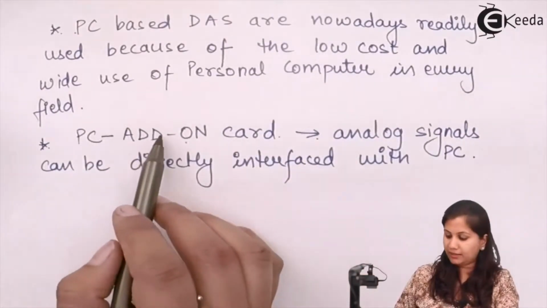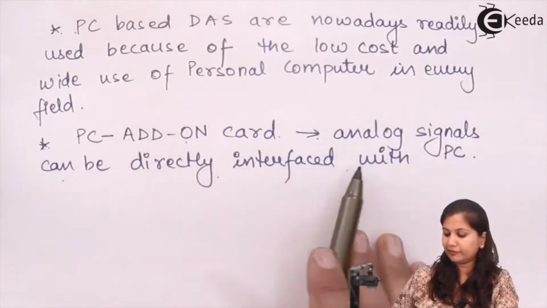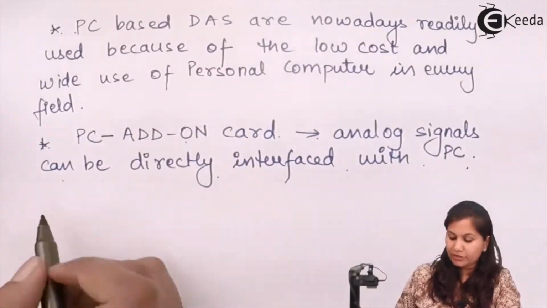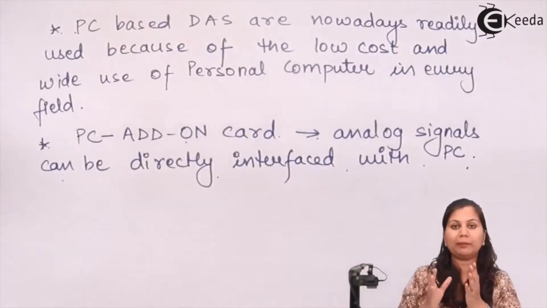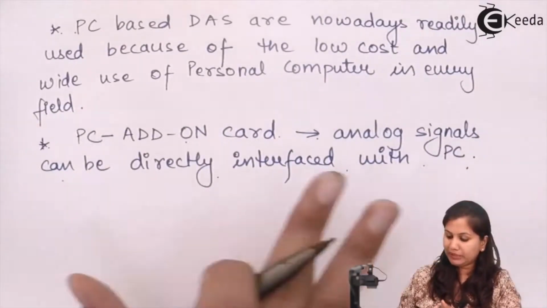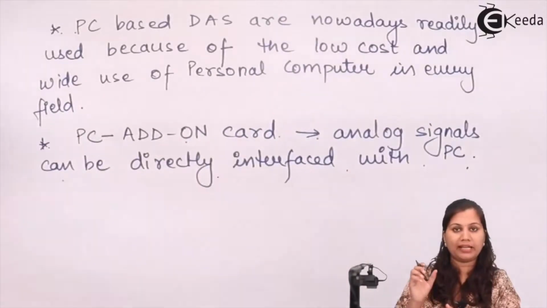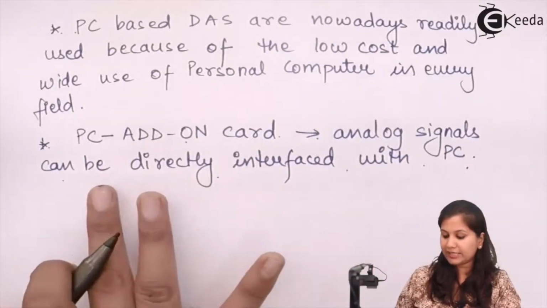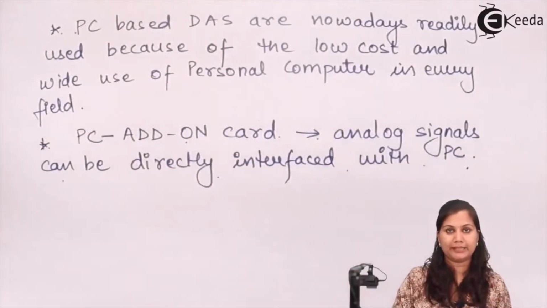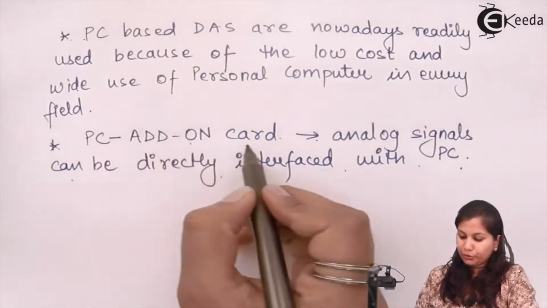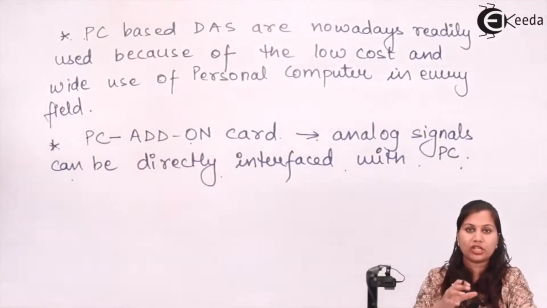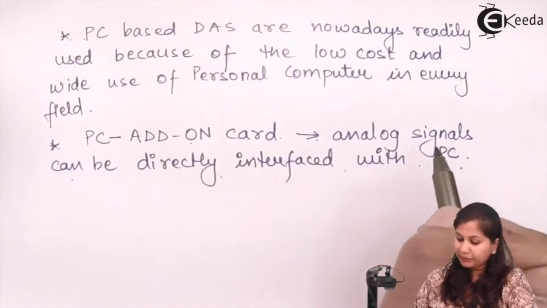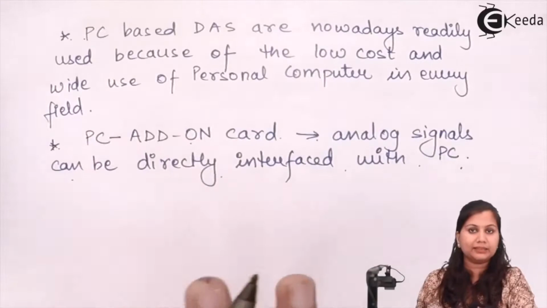By the use of this card, the analog signals can be directly interfaced with the PC, because the transducer is providing the analog output. Okay, so the analog output will be given to the PC, so the PC should be compatible with those analog signals. So a PC add-on card is inserted, and by inserting that card, the analog signals can be directly interfaced with the PC. So due to the use of this card, the analog signals coming out of the transducers can be processed and analyzed by the PCs.